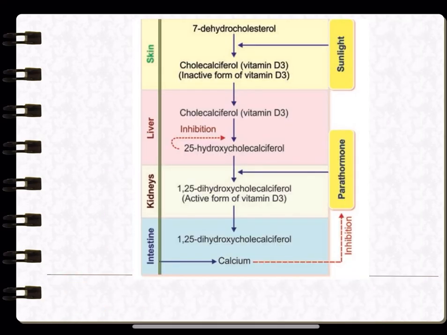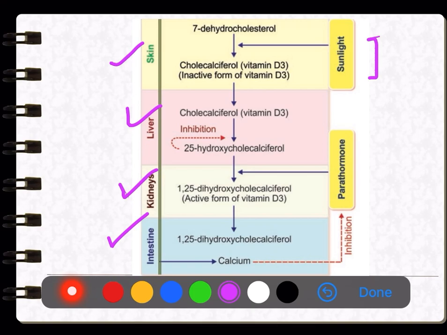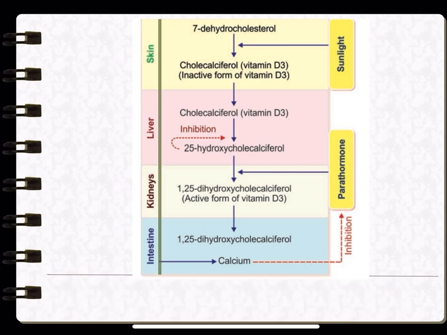Next, this is a flow chart giving the vitamin D metabolism, which is again important for calcium metabolism. Here you can see the series of reactions that occur. The organs where the conversions happen are quite important. They can ask where exactly a reaction occurs, and then you have to go for the respective organ. It is quite simple to understand, so just note it down.